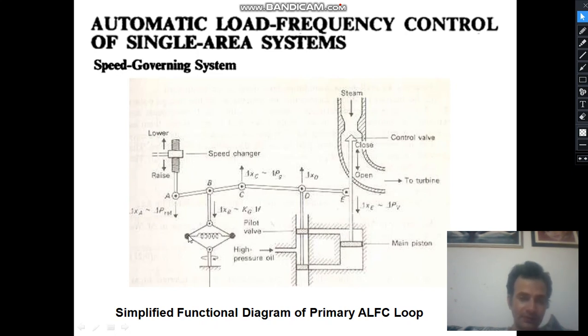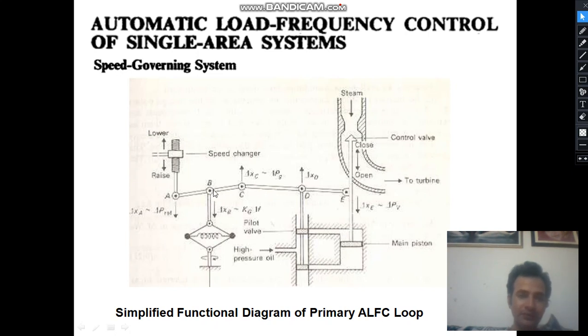If these fly balls are stretched, then what will happen? This is fixed at this location and this is a single link. This will go down, and then this goes down too.